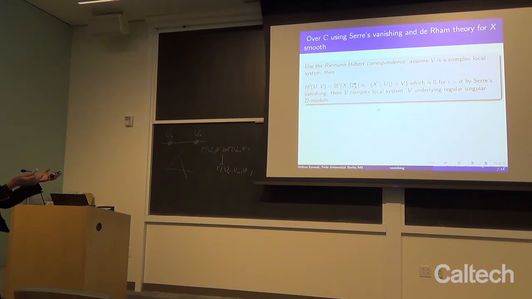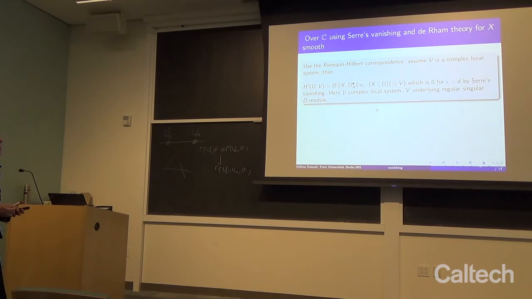of the underlying regular singular D-module. And this way of thinking, which works over the field of complex numbers, gives evidence for the truth of Artin's theorem in general, because we had Serre's vanishing before, and Serre's vanishing implies, because of this hypercohomology formulation here, that this cohomology dies above the dimension.